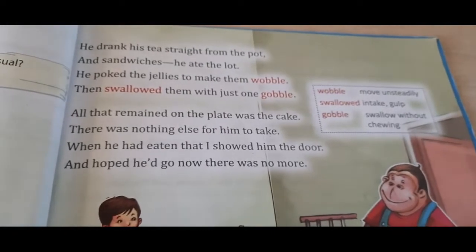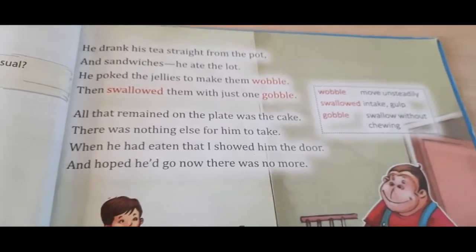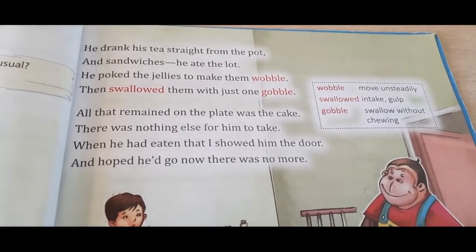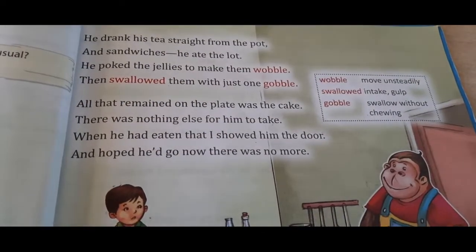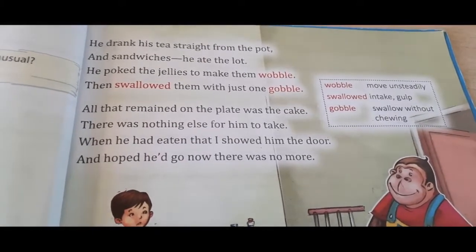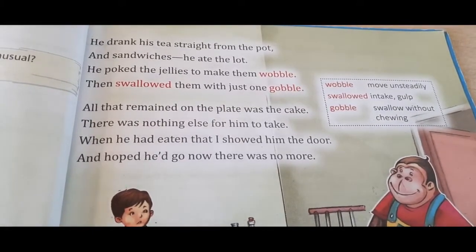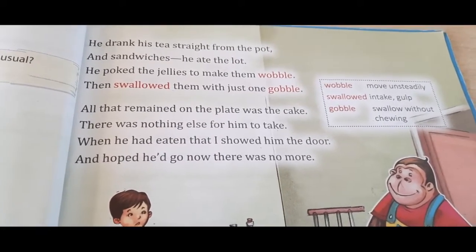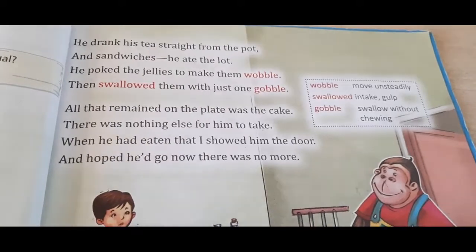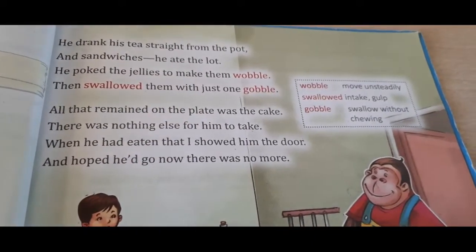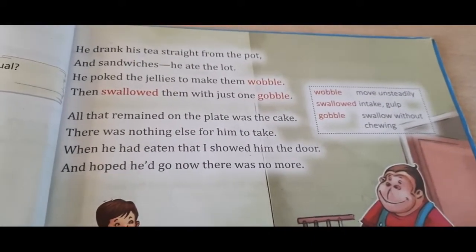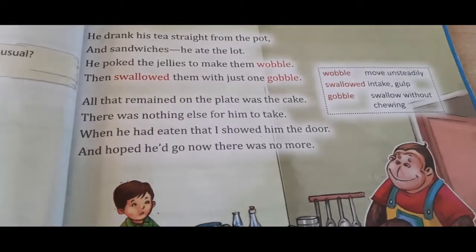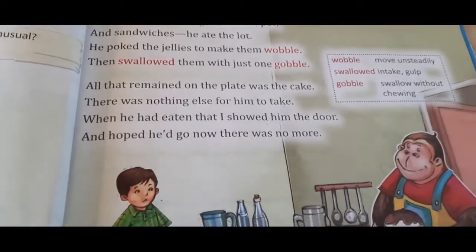Now, what did he do? He was poking the jellies so that the jellies could wobble. The jellies could move in an unsteady manner. So, he was poking the jellies to make them wobble, and also, what did he do? He swallowed them. He gulped them without any kind of chewing. That is, without chewing, he directly swallowed the jellies.